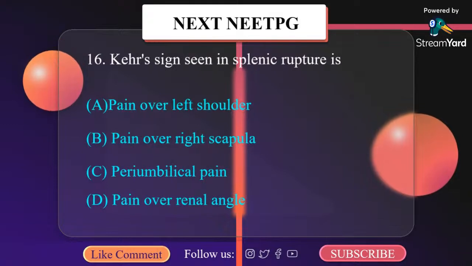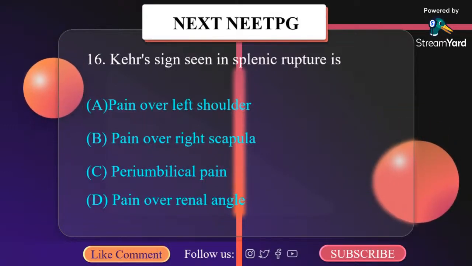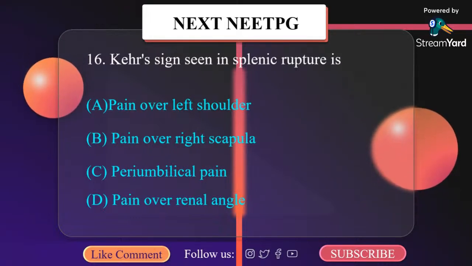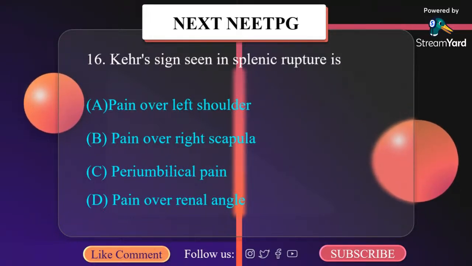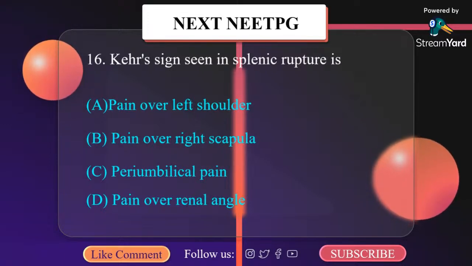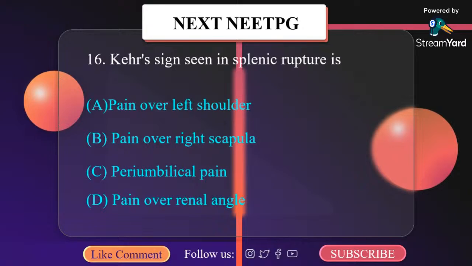Kehr's sign seen in splenic rupture is: A. Pain over left shoulder, B. Pain over right scapula, C. Periumbilical pain, D. Pain over renal angle. It is pain over left shoulder. What happens? In splenic rupture, the pain may be referred to the tip of left shoulder. This is known as Kehr's sign. It occurs due to irritation of the undersurface of diaphragm with blood, and pain is referred to the shoulder through affected nerves.